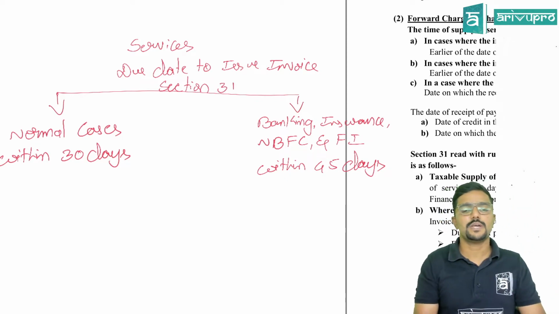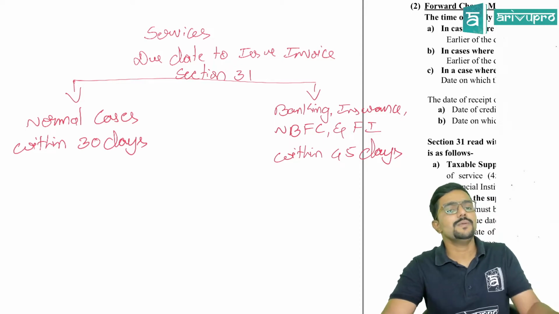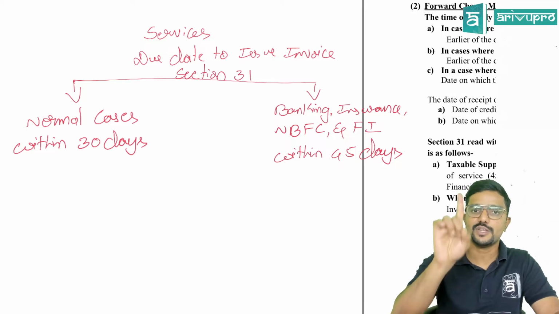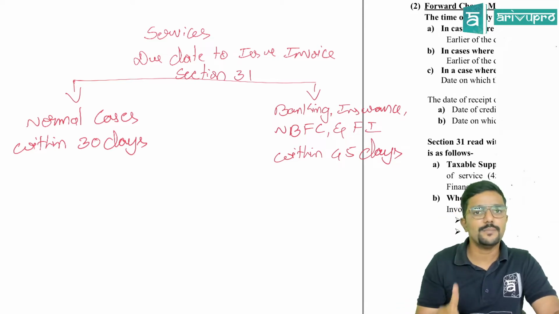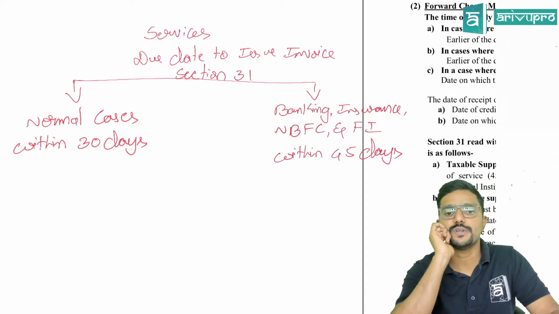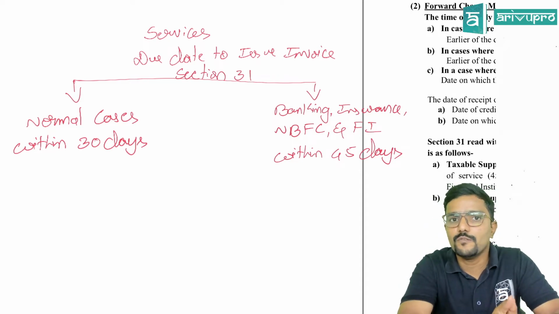With respect to services, the due date to issue invoice is in normal cases within 30 days. In 4 special cases, means if the suppliers are banking company, insurance company, or NBFC or financial institution, then it has to be issued within 45 days. Within 45 days. Is that clear?